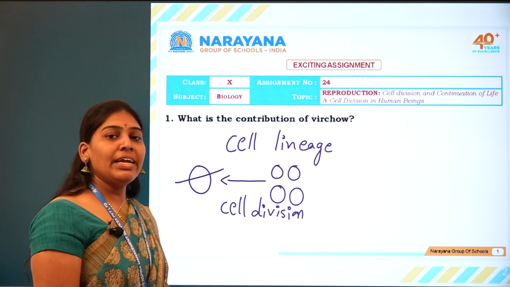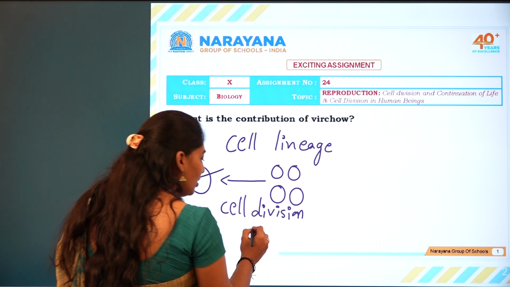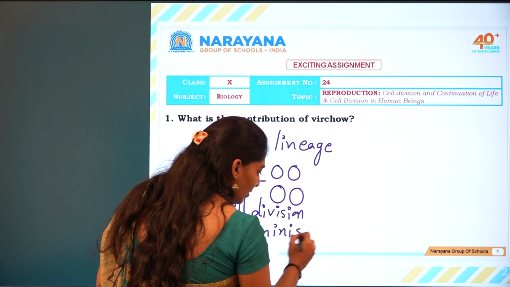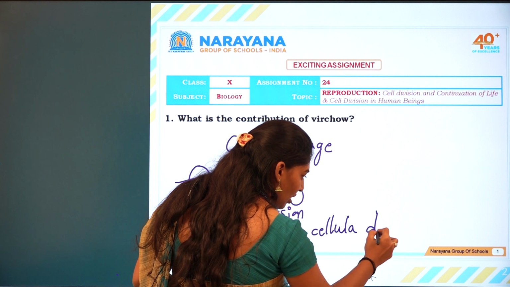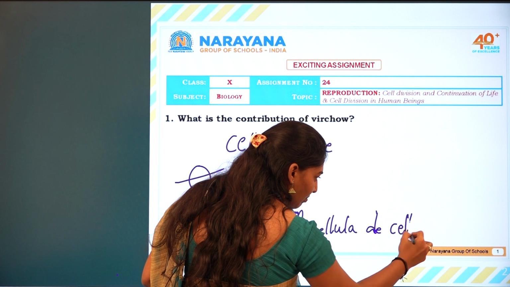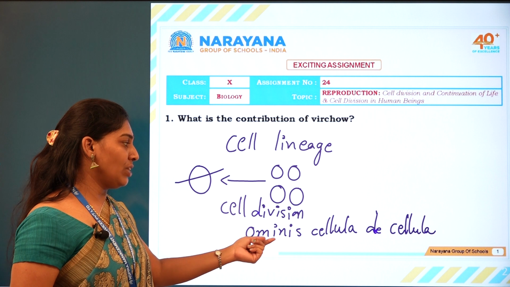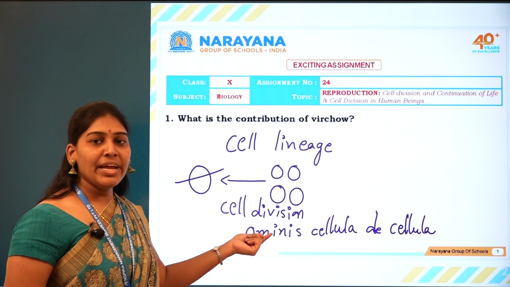This was stated in Latin, in a phrase called omnis cellula e cellula. The meaning is that all new cells are formed from pre-existing cells.